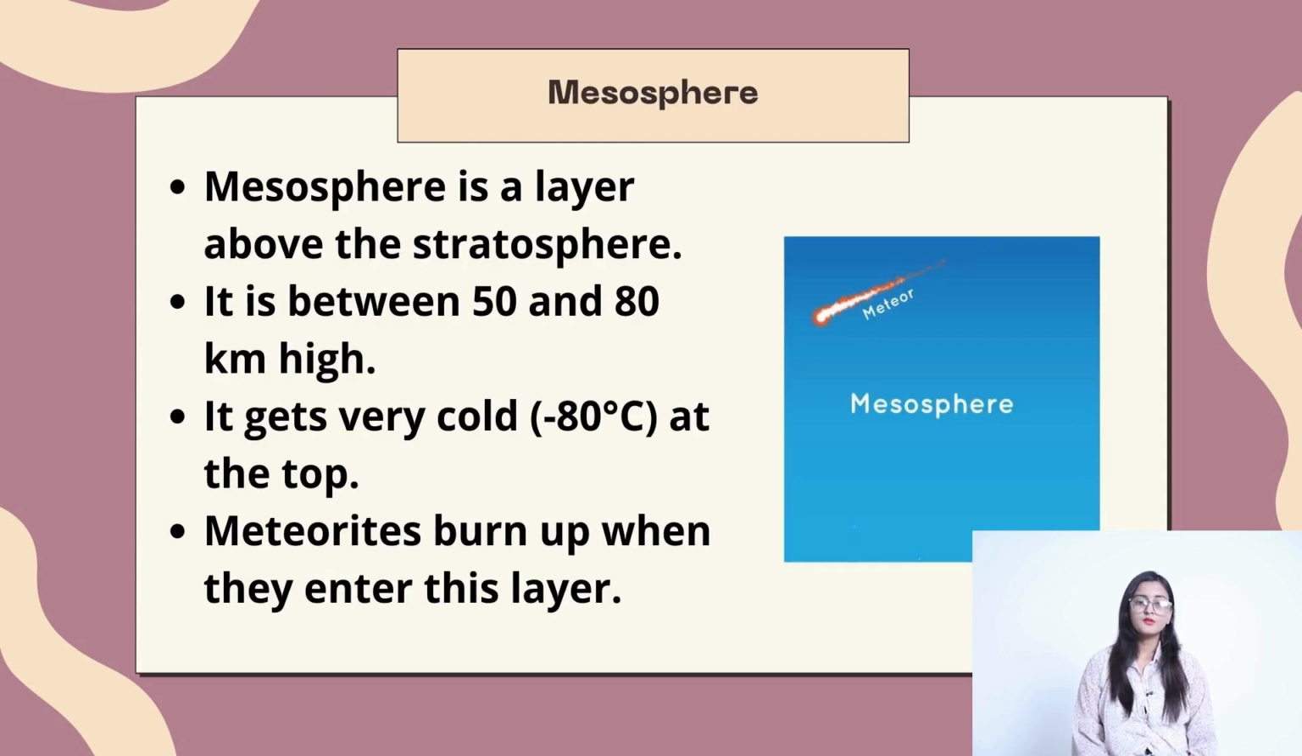Mesosphere. Mesosphere is a layer above the stratosphere. It is between 50 and 80 km high. It gets very cold, that is minus 80 degrees Celsius at the top. Meteoroids burn up when they enter this layer.